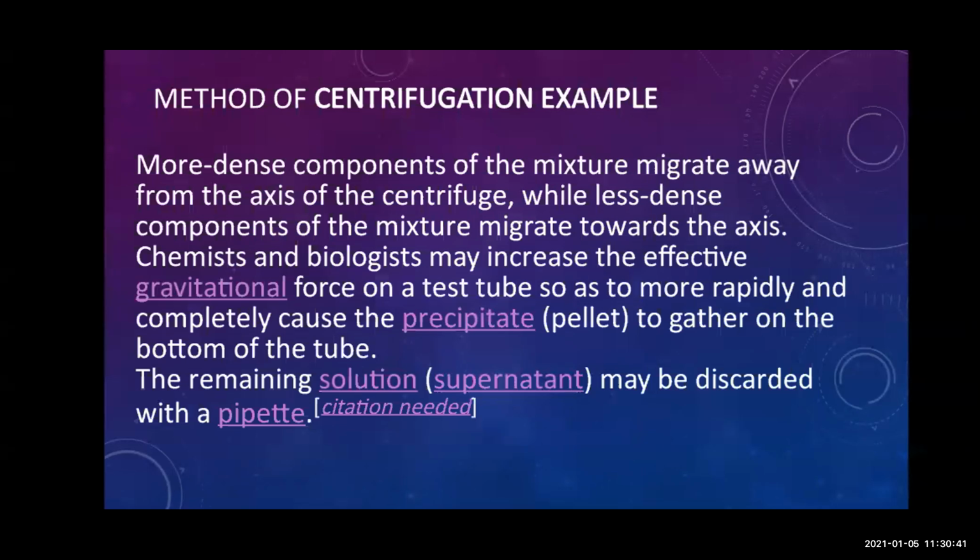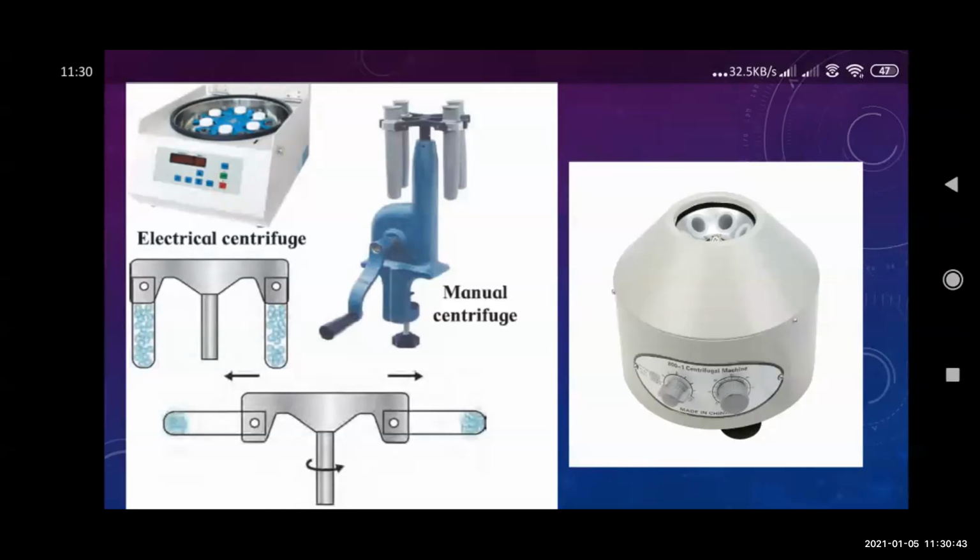Okay, so this is all about the chapter. These are the machines that are used for centrifugation. In this lesson, we have studied what are elements, what are compounds, what are mixtures. We have also seen different elements with the help of the periodic table. In the periodic table, we have seen almost 103 to 105 elements having different atomic numbers, as well as how two elements combine together to form compounds. Then we have studied about mixtures.